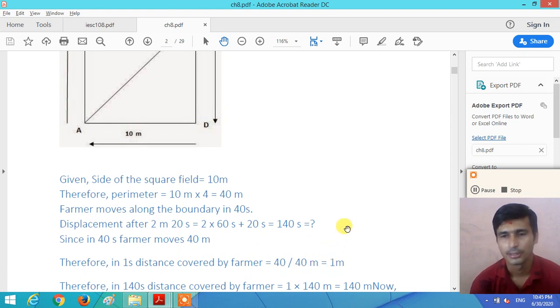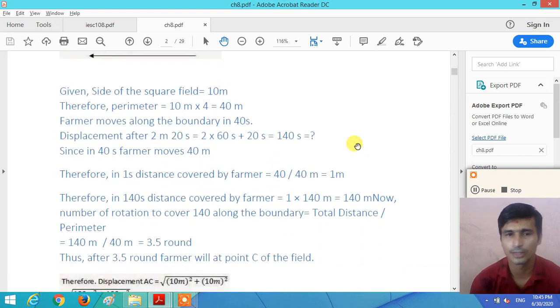1 meter. So the farmer covers 1 meter distance in 1 second, right? So in 140 seconds, how much distance is covered by the farmer? So in 1 second he covers 1 meter distance. So how much distance will be covered in 140 seconds? 140 meter distance will be covered.